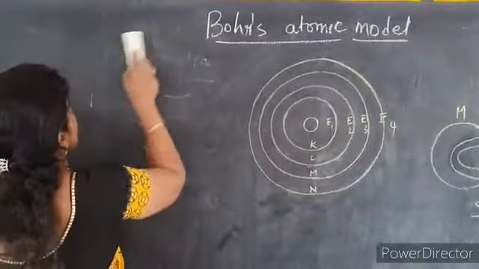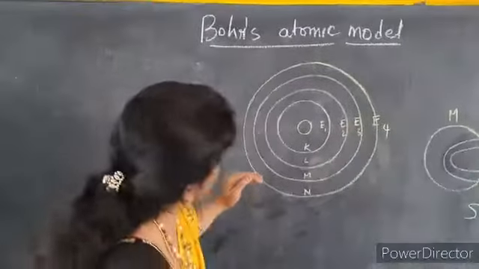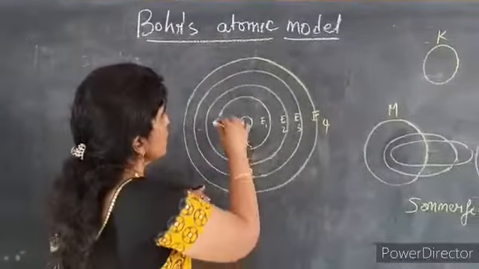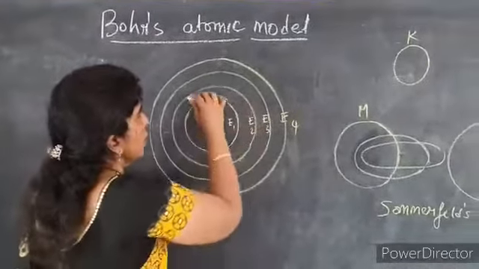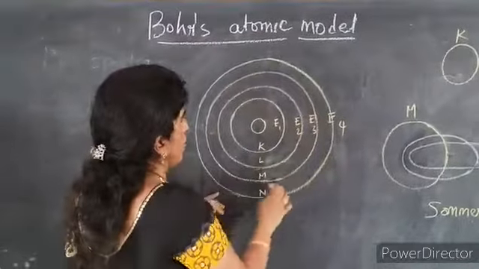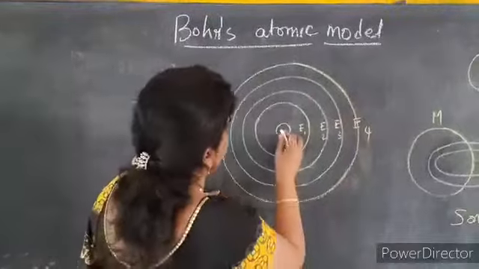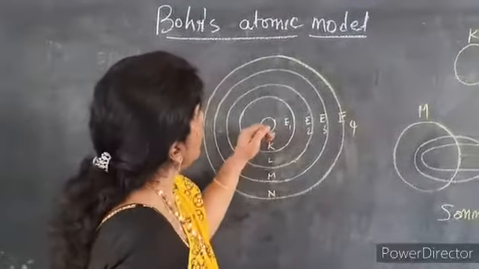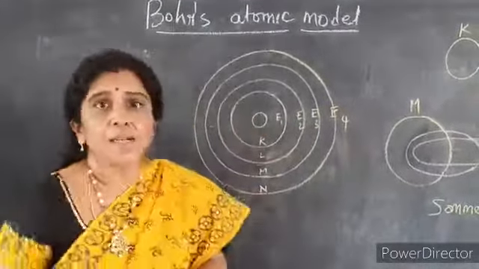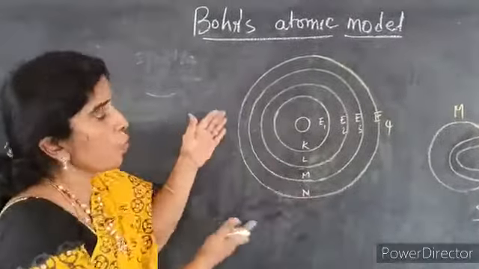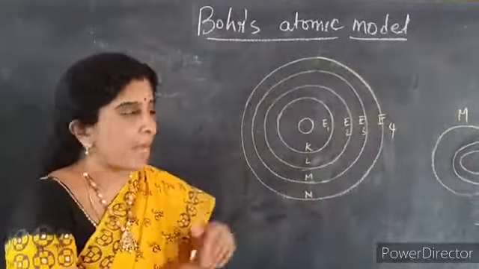Look at this figure. You can see circular orbits, circular shells. I hope you can see it very clearly. And at the center you have the nucleus where protons and neutrons are present. So this is a modification of Rutherford's planetary model.